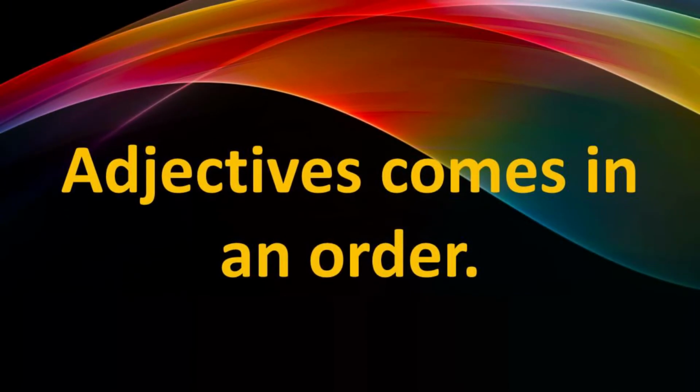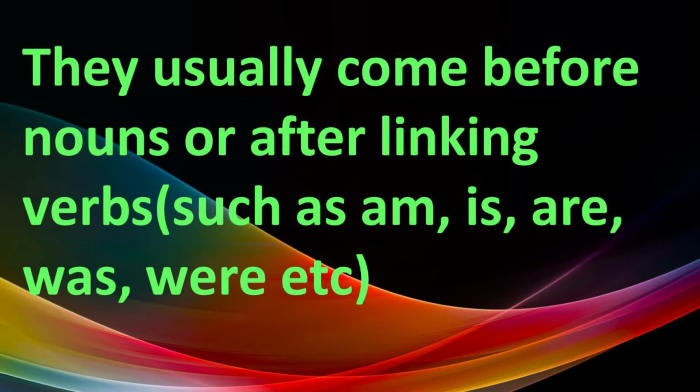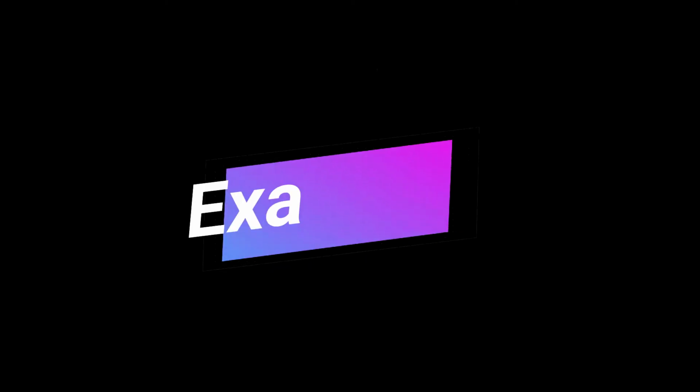Now, adjectives come in an order. They usually come before nouns or after linking verbs such as am, is, are, was, were, etc. Let's have a look on the table of adjective order. So here, in the very first box, it's opinion, followed by size, shape, condition, age, color, pattern, and material. So let's understand this adjective order table with the help of this example.